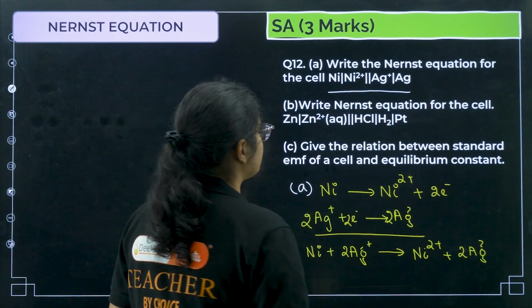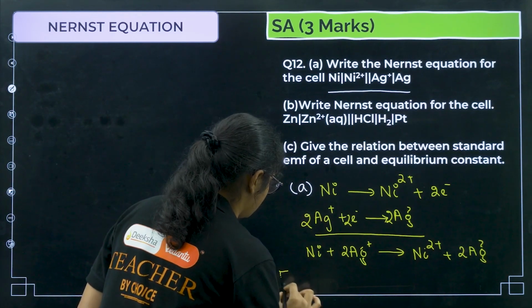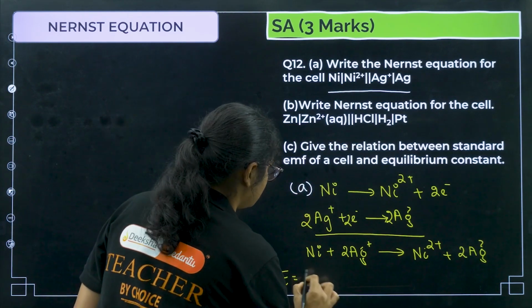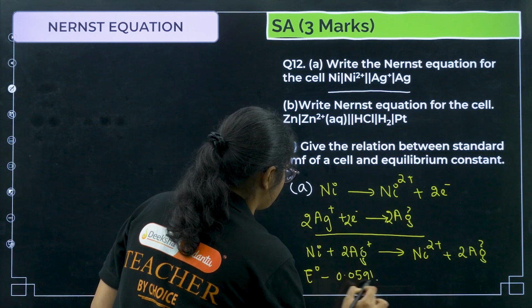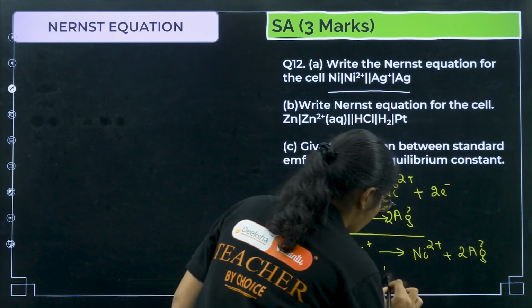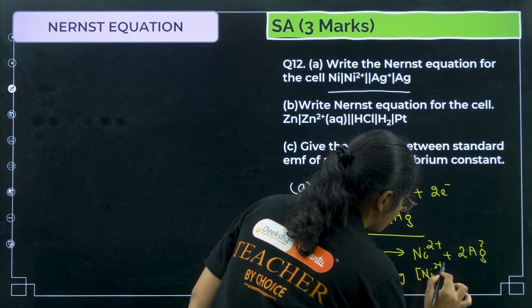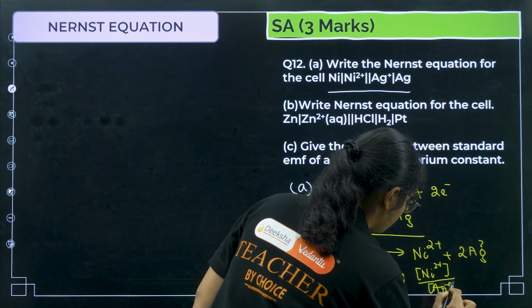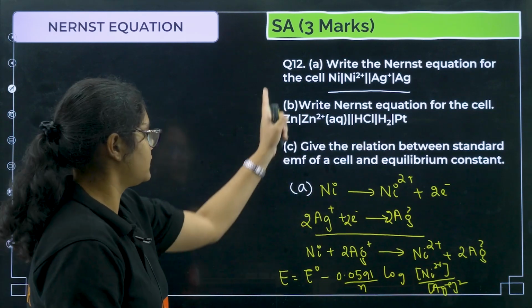Now if I want to write the Nernst equation, E of the cell will be E naught of the cell minus 0.0591 by n log of Ni2+ whole divided by Ag+ square. Yeah, this will be the equation for this particular thing.